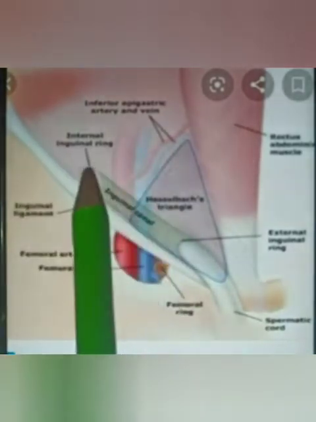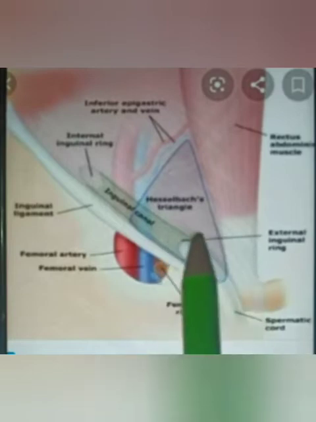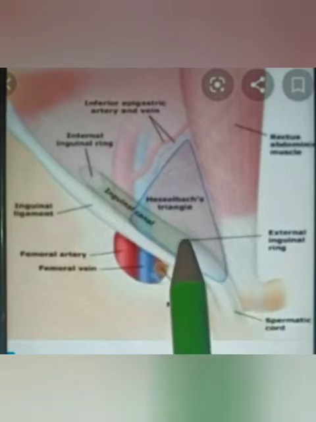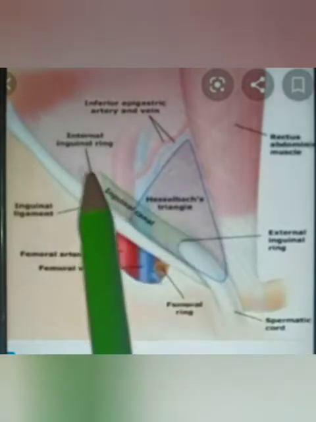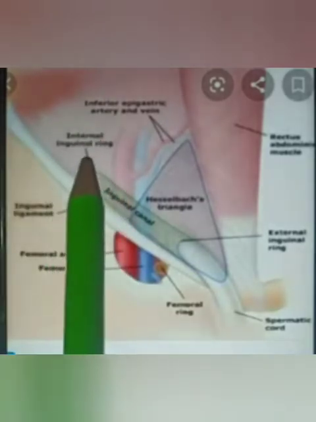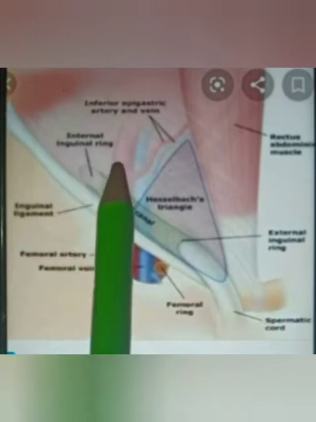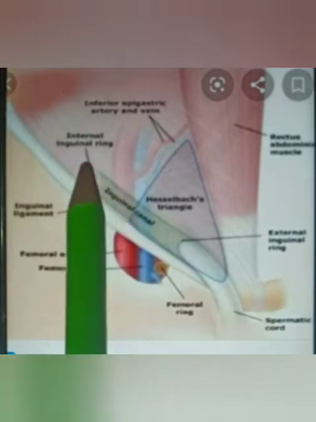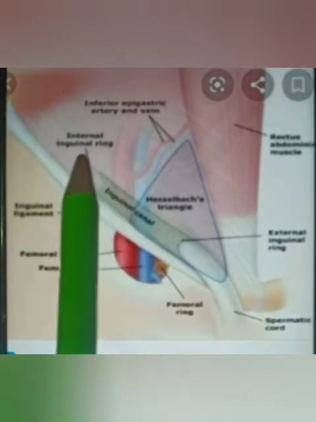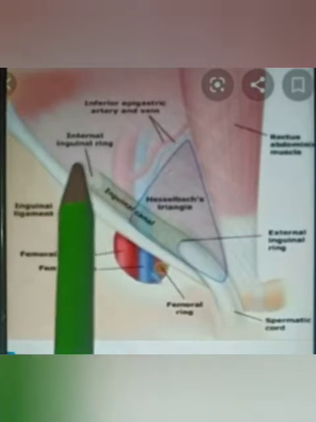This canal extends from the superficial inguinal ring to the deep inguinal ring. This lower one is the superficial inguinal ring, and this is the deep inguinal ring. Now, what is the deep inguinal ring? It is an oval opening present in the fascia transversalis.